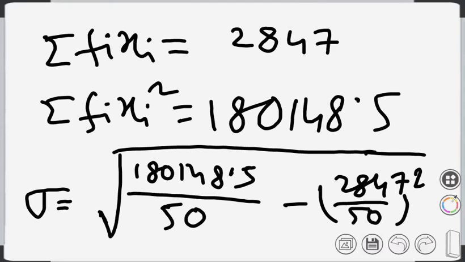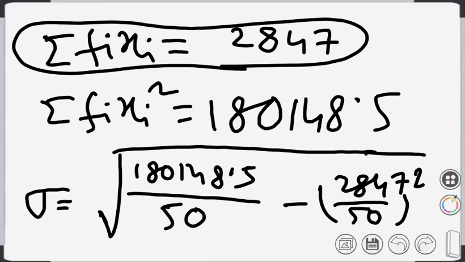In fact, we have already found out this x bar earlier, when we did the mean. So please calculate. So 2847 by 50 whole square. Mind that I have put a bracket and then I have put the square. So quickly calculate and tell me what is the value. I am also calculating. We get 18.994.